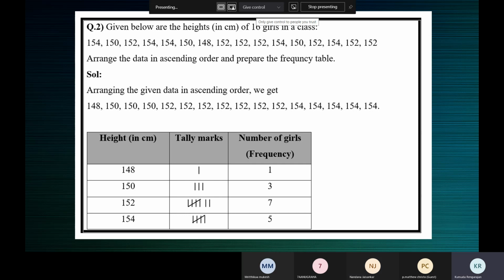What is the frequency of 154? Count how many times 154 happens.